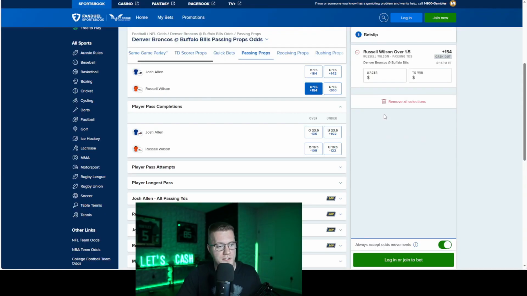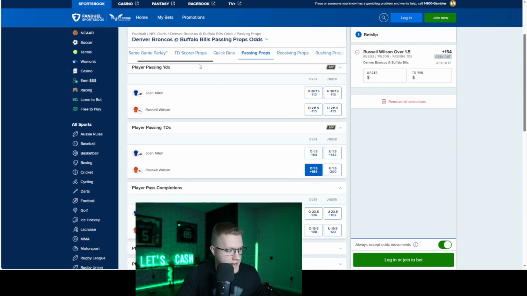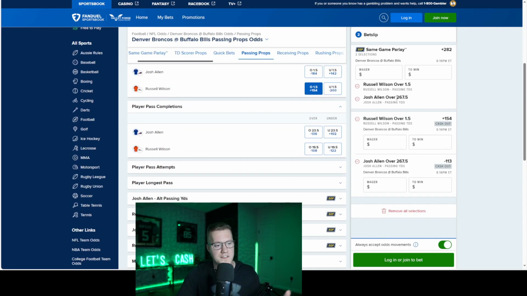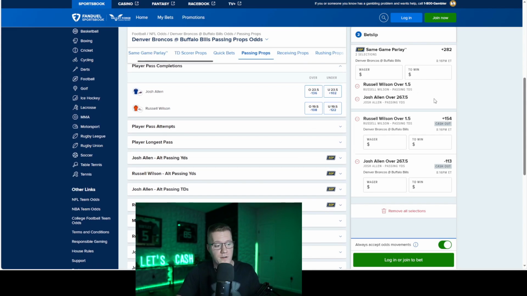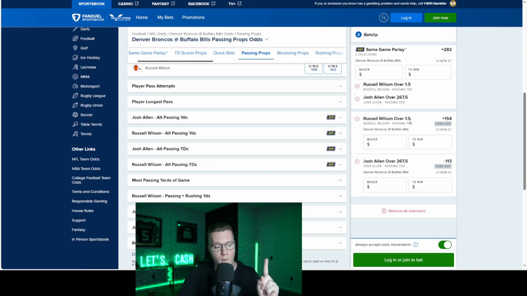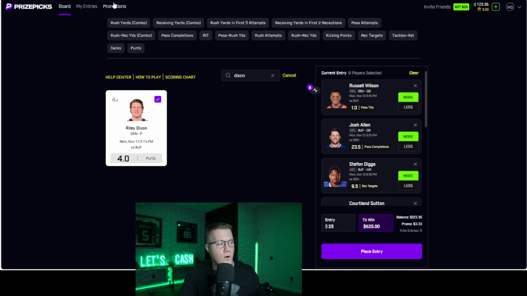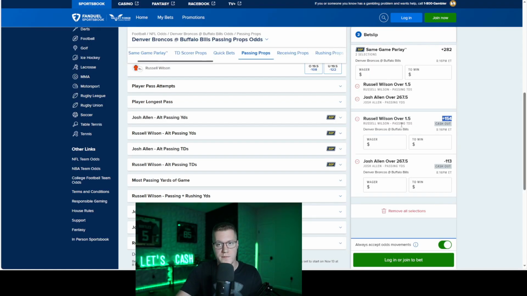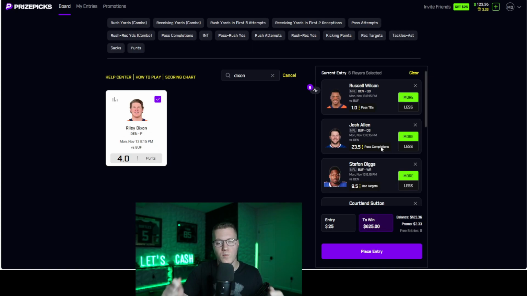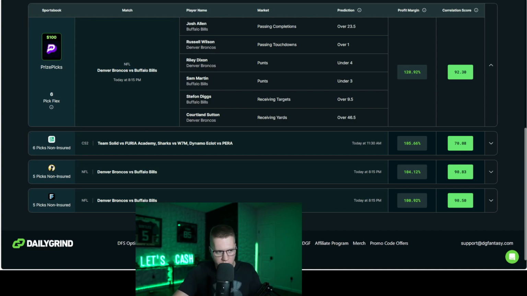So in order to do a one-to-one comparison, I'm just going to put his passing yards over, and now it allows me to directly compare. Another thing to note is I'm getting Russell Wilson on PrizePicks again at 1 passing touchdown. I'm hitting the over here at 1.5 at plus 154. I only need Russell Wilson to technically end at 1 or go over. This prop is completely different from the one I'm entering over here. Obviously plus 154 is completely different from 1 at minus 119 implied odds because I have that push probability as well. So even with the unavailability of all these player props that you can put on PrizePicks as opposed to FanDuel, let's still take it a step further and see what these odds are giving us.